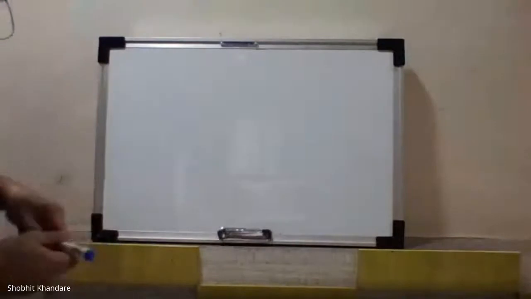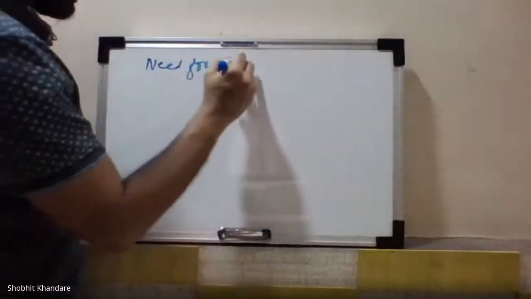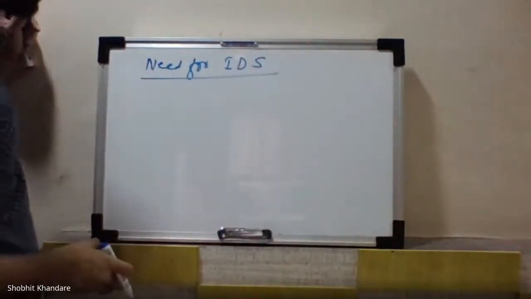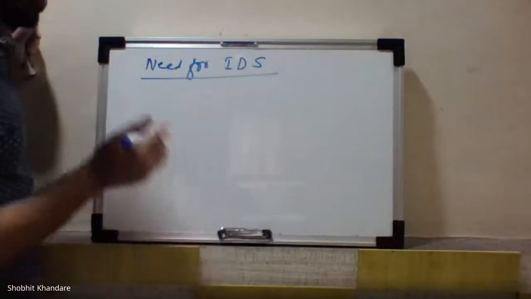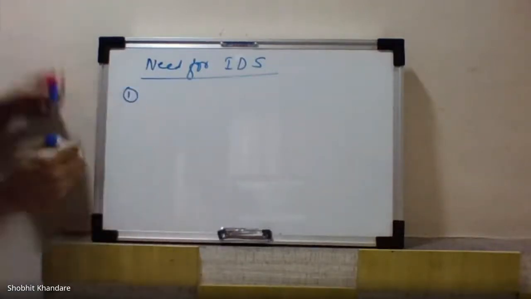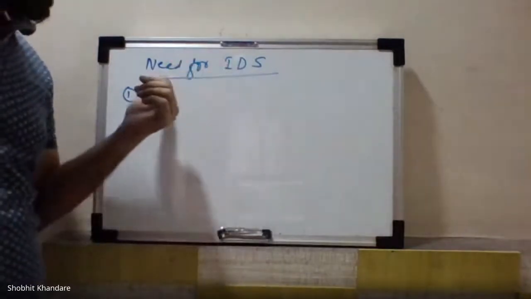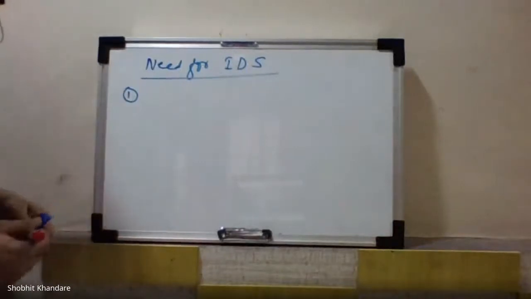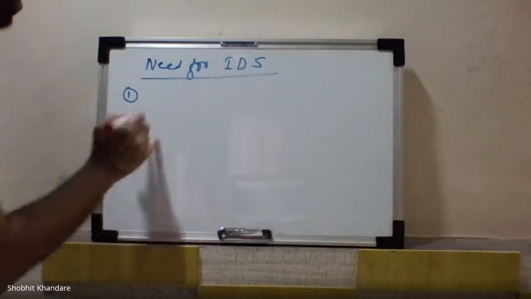So we'll be talking about now the need for intrusion detection system, or intrusion monitoring system. Okay, so we have some 5 points. Why do we require these IDS? What is the need for these IDS? So we have some 5 points. So write down the first one: protected information.